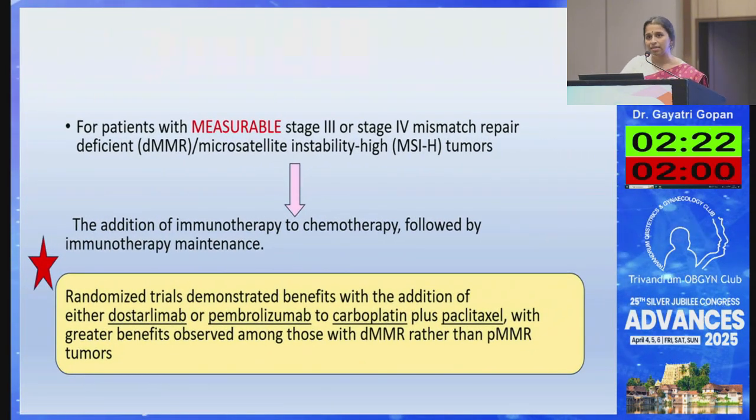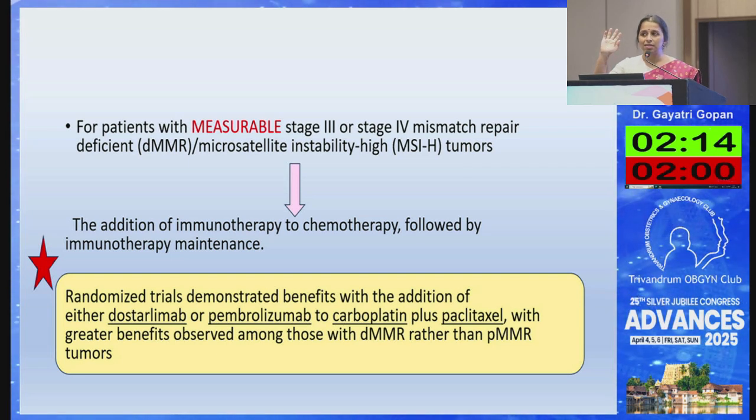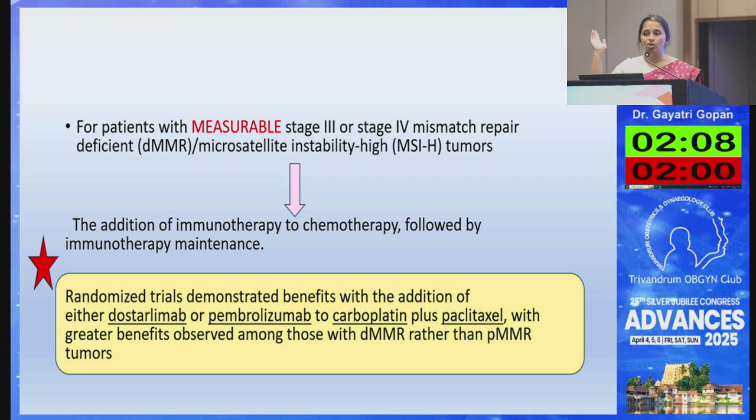Now what is the advance? So this again is an advance. What is the newer advance? That is the addition of immunotherapy. Immunotherapy can be applied for the advanced stage diseases with measurable disease. Now that is, if there is no measurable disease after surgery, you can just continue with chemotherapy.